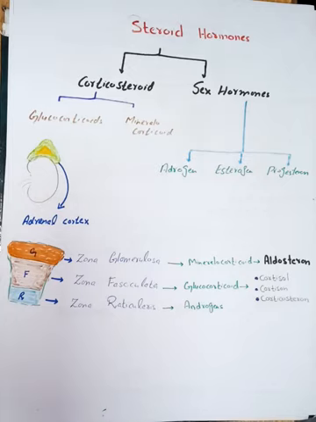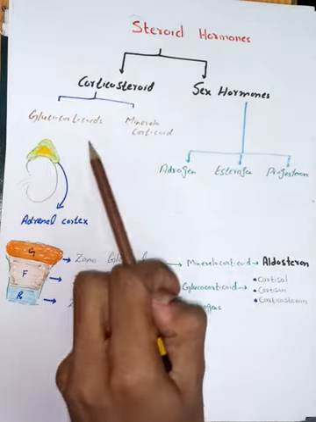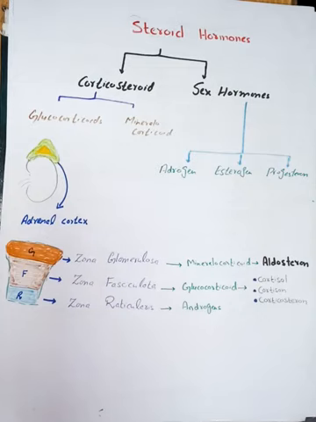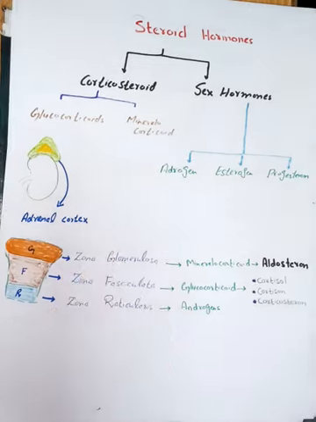This is the reason they are called glucocorticoids. Similarly, mineralocorticoids are those steroid hormones released from the adrenal cortex which are involved in the regulation of minerals. Like, we know that aldosterone released from the adrenal cortex is involved in the regulation of sodium and potassium level in our body.